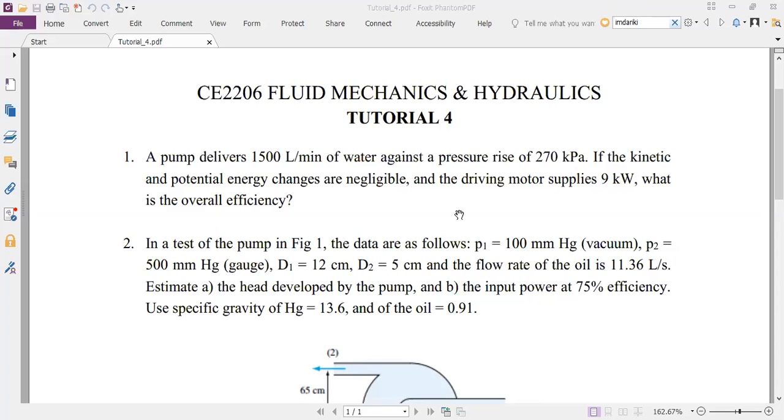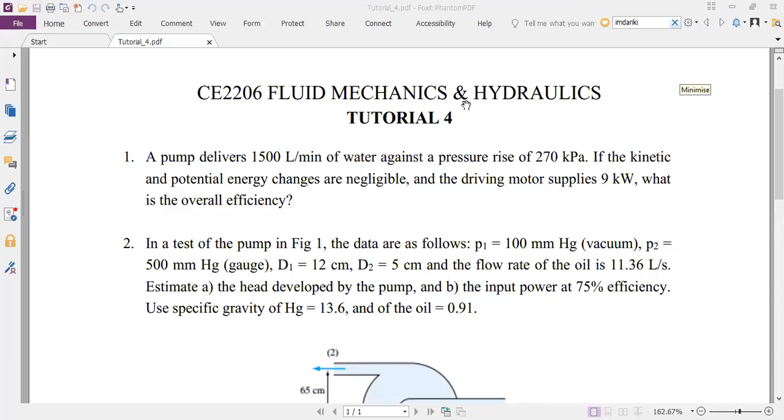Sir, I didn't read it, sir. I didn't study it, sir. No. You're able to see the problem, right? It's okay if you didn't solve this tutorial problem.